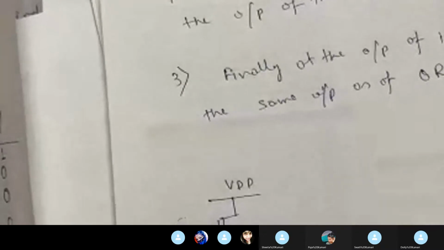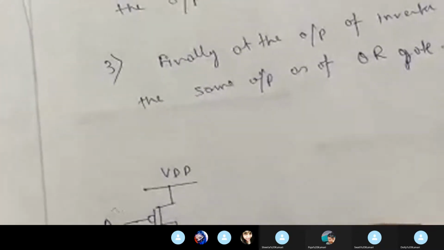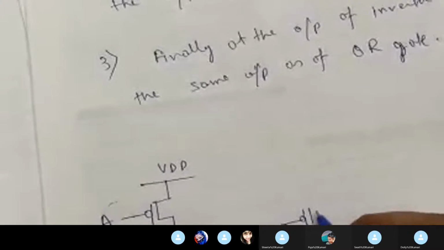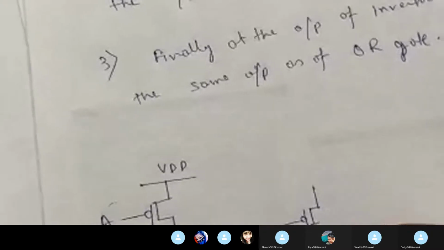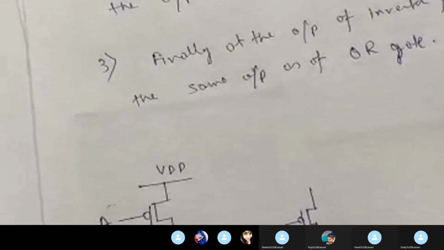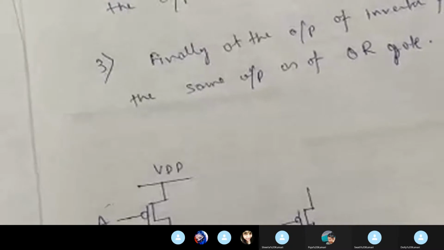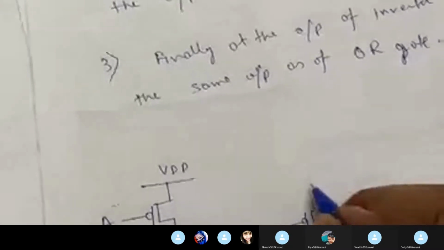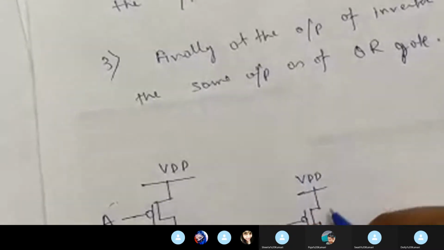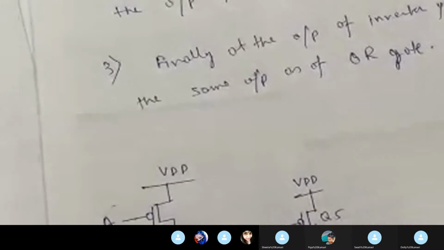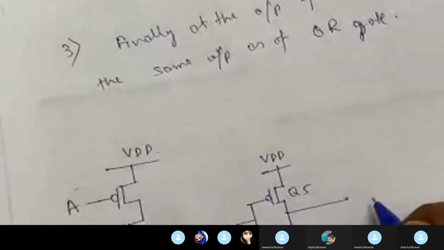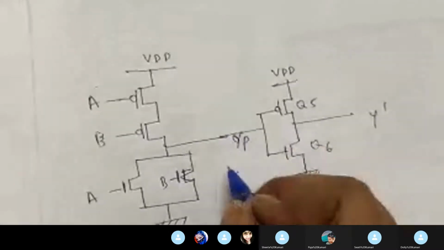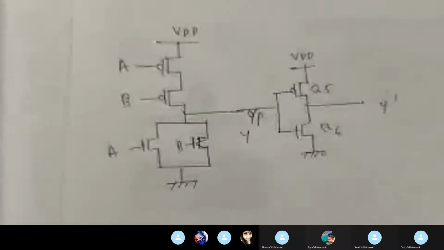So what I am doing, I am putting an inverter logic at the output of the NOR gate. Suppose this is my Q5 and this is Q6. And this is your final output Y dashed. This is Y and this is Y dashed.